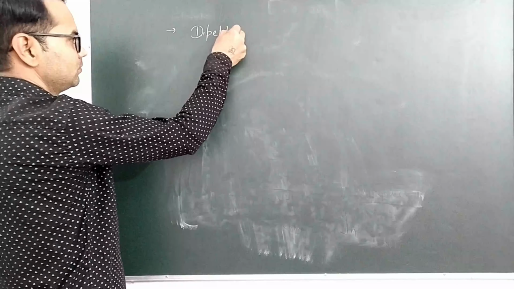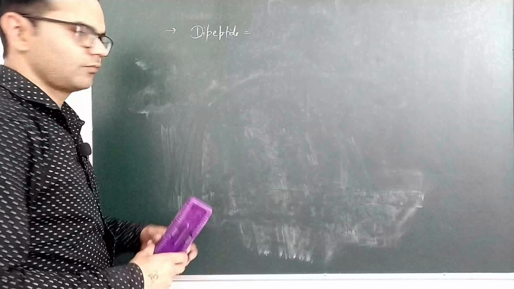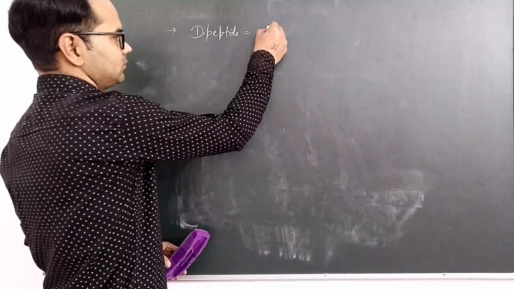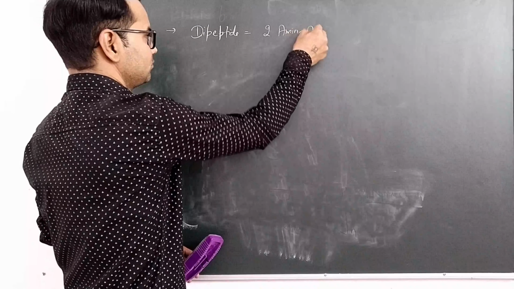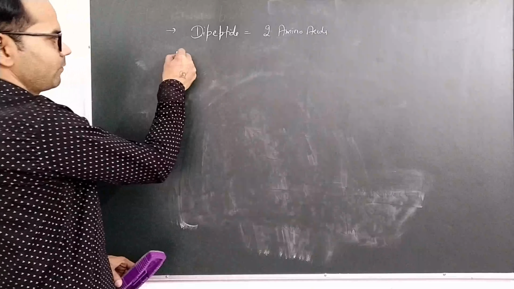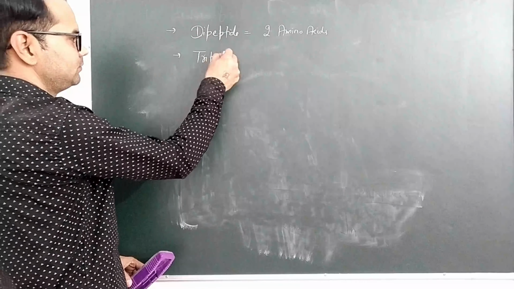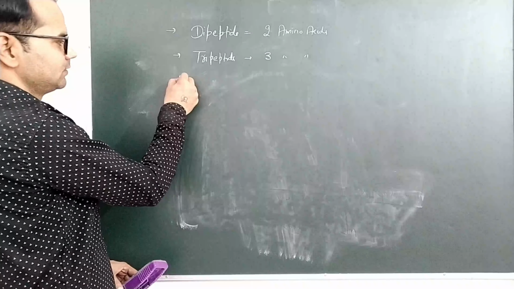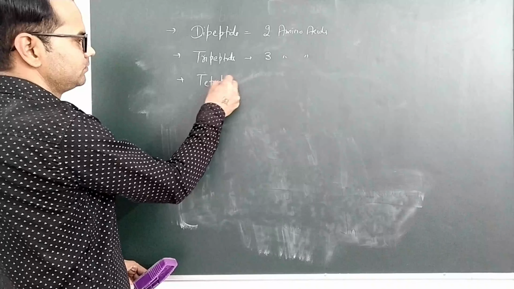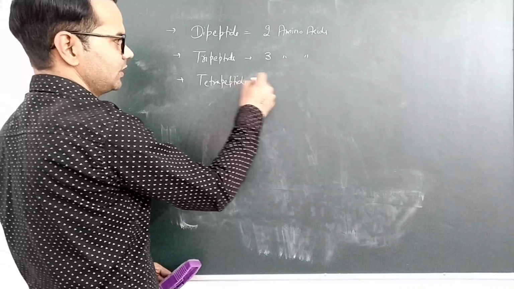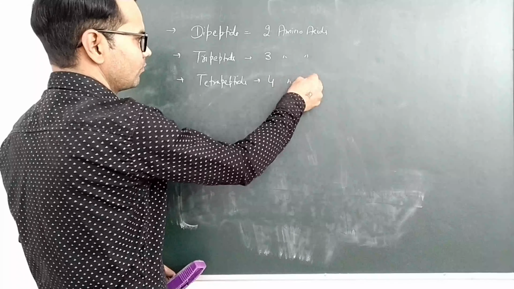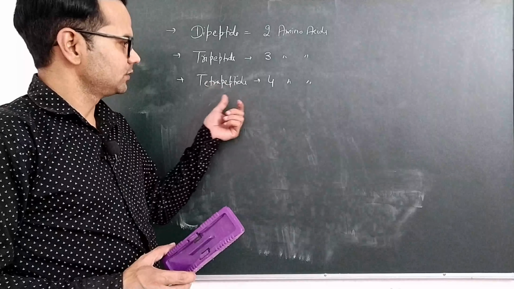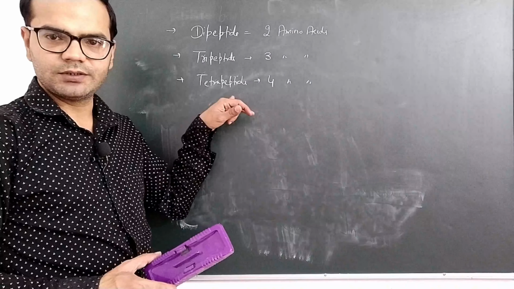First is dipeptide, if there are two amino acids. Next is tripeptide, if there are three amino acids. Next is tetrapeptide, that is four amino acids. If four amino acids are linked together, the structure formed is called a tetrapeptide.